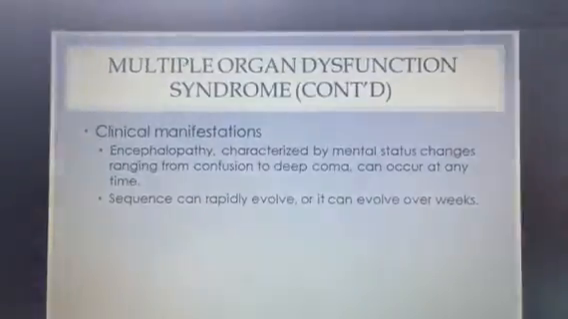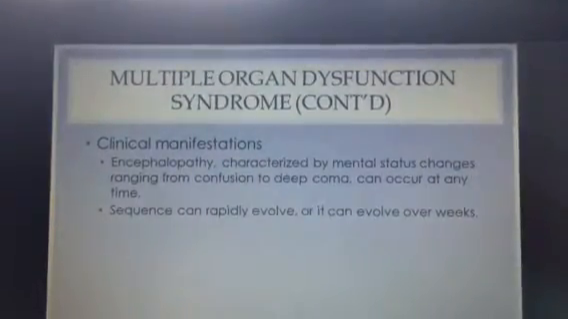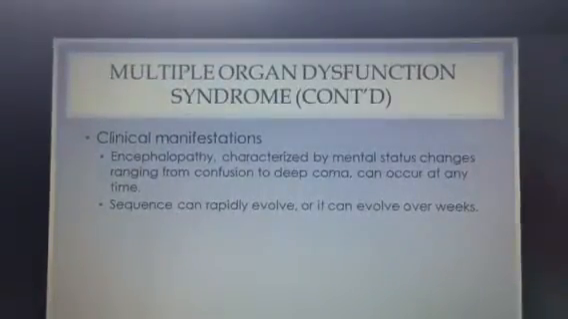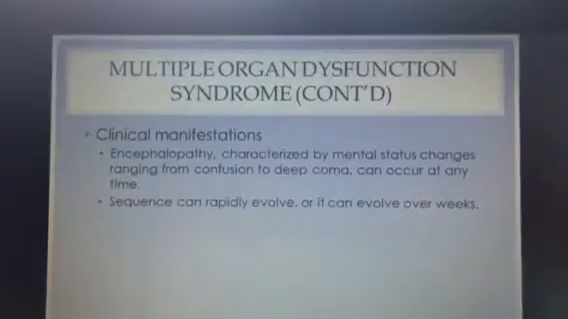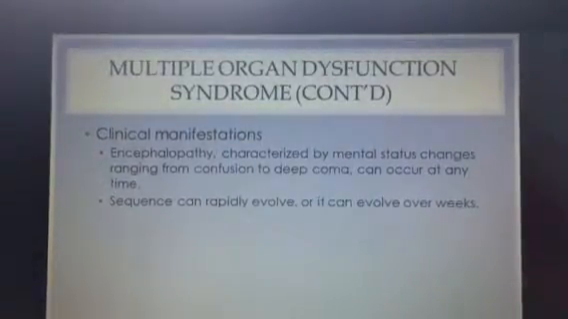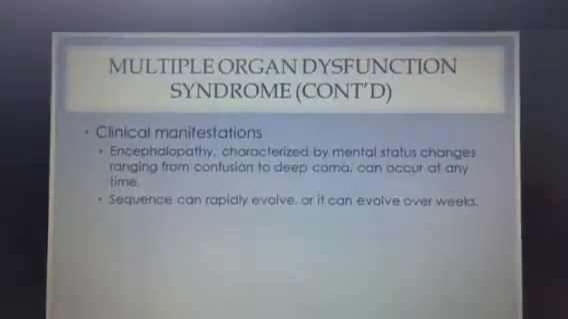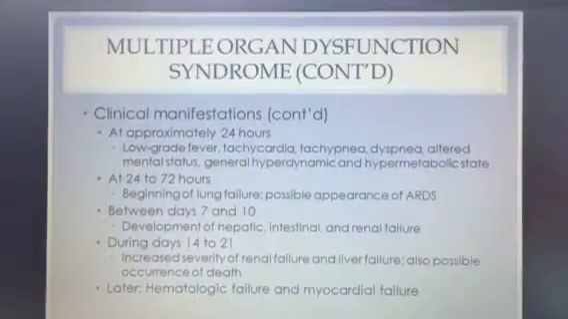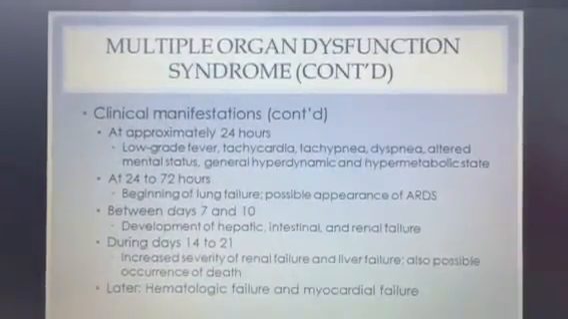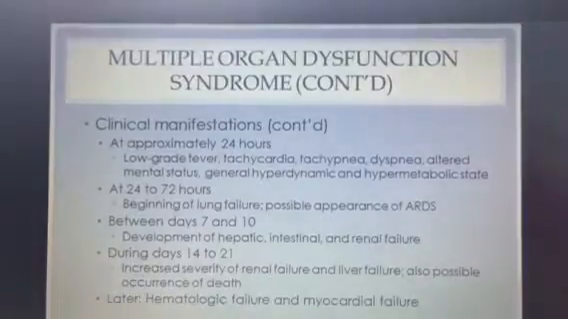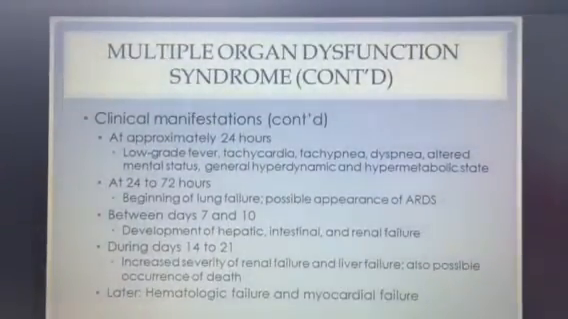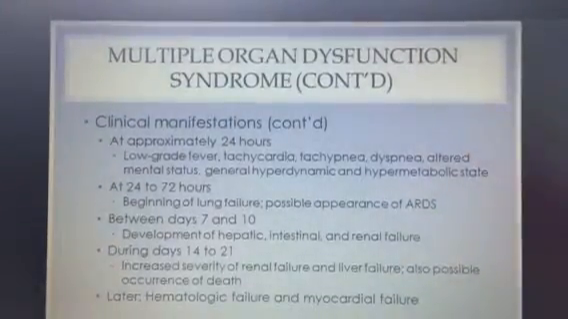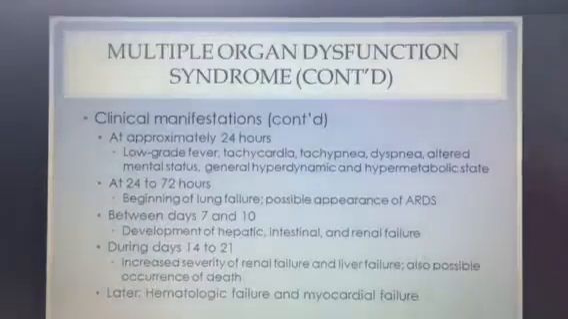So the clinical manifestations that you'll see with multi-organ dysfunction syndrome include encephalopathy, characterized by mental status changes ranging from confusion to a deep coma that can occur at any time. The sequence of these clinical manifestations can rapidly evolve, or it can evolve over weeks. This is just a breakdown. At approximately 24 hours, you may have a low-grade fever, tachycardia, tachypnea, dyspnea, altered mental status, and a general hyperdynamic and hypermetabolic state. At 24 to 72 hours, you'll have the beginning of lung failure with a possible appearance of ARDS.